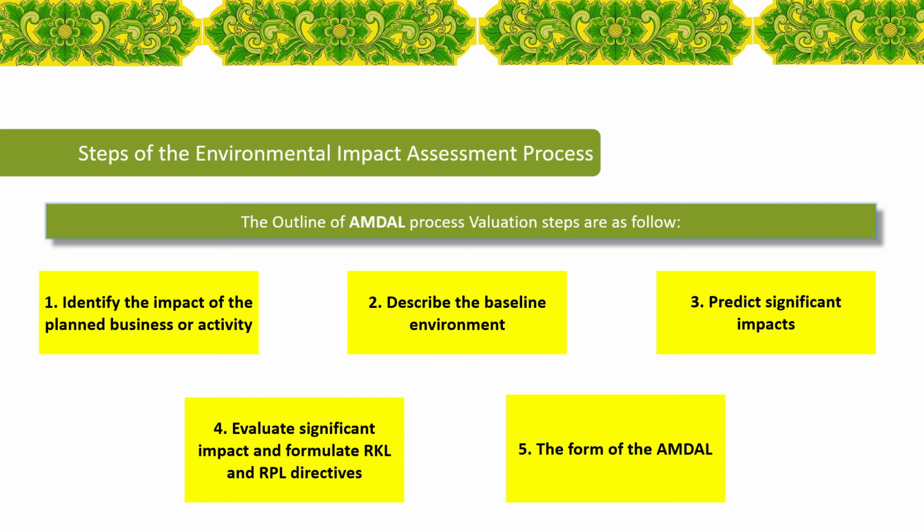The second, describe the baseline environment. Describe data relevant to the likely impact of a business plan or activity. The description is based on actual secondary data and is supported by the results of field observation.